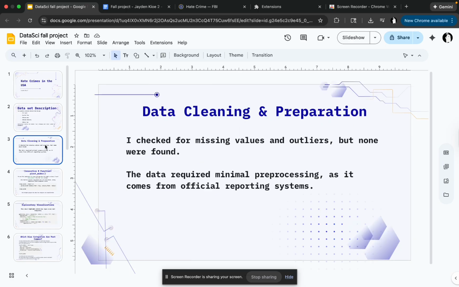As for the data cleaning and preparation, I checked for missing values and outliers, but none were found. The data required minimal pre-processing as it comes from official reporting systems, which is FBI.gov.